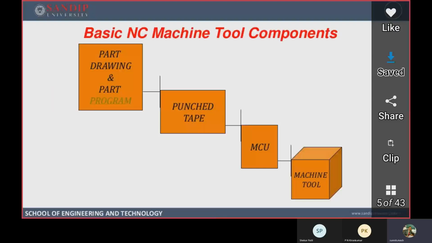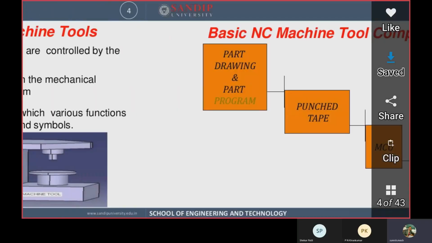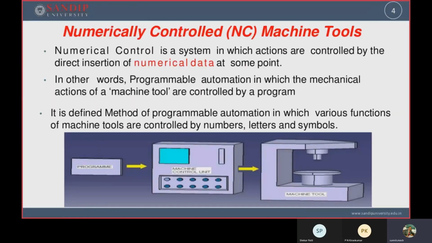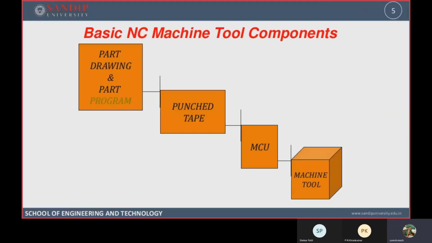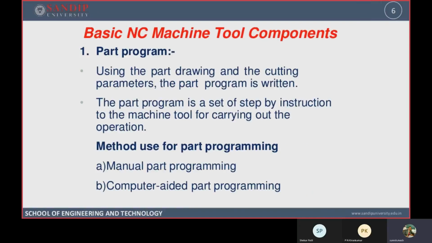This block diagram will give you the idea about how instructions flow from the input unit to the machine control unit, and again from the machine control unit to the machine tool. Now I will explain each unit one by one. That is nothing but the basic NC machine tool components.